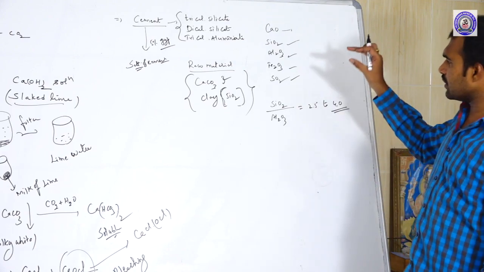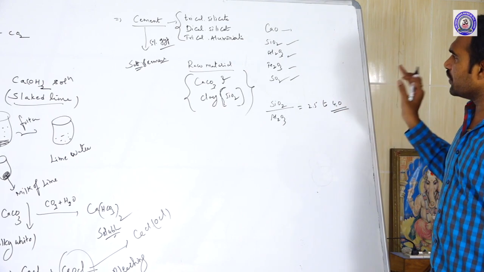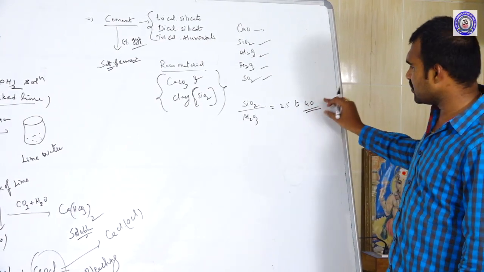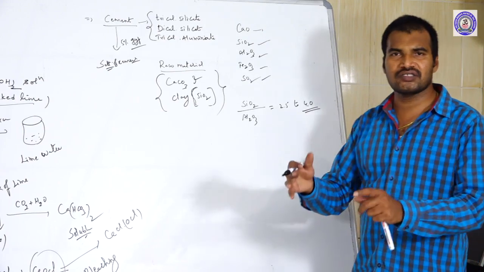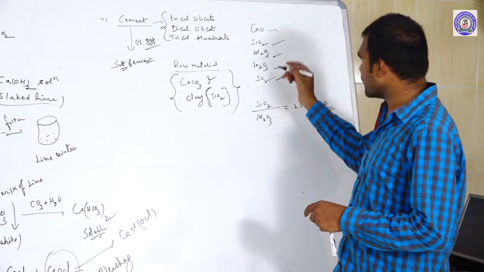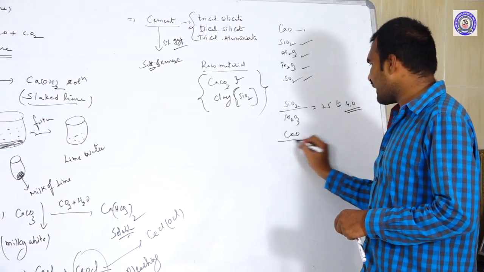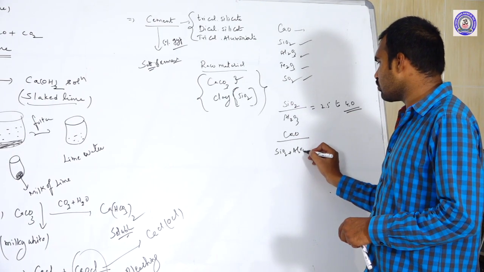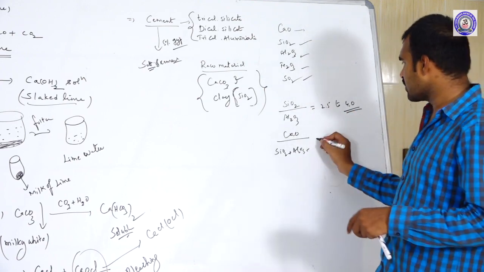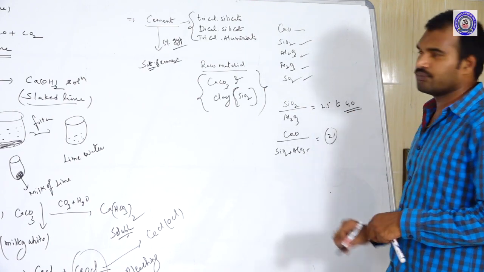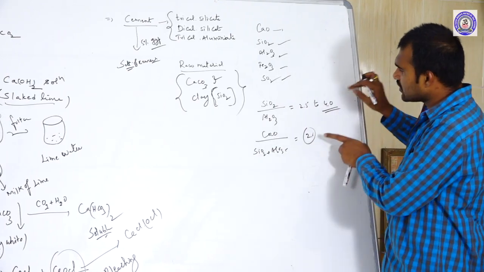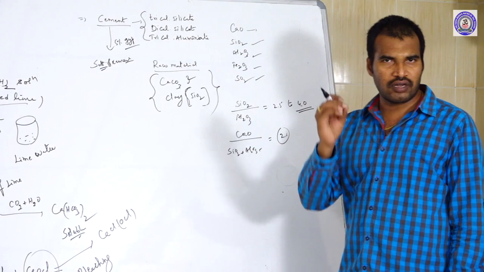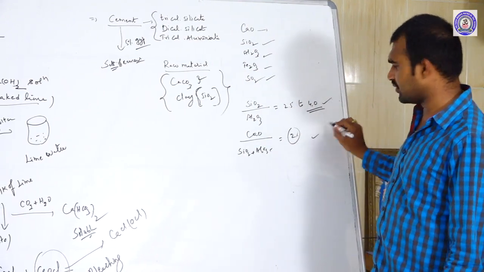When this is within the range, then only the cement is pure. And one more thing, the ratio between calcium oxide to the remaining salts, that is SiO2 plus Al2O3 plus Fe2O3, should be 2. When these two ratios are within the limits, then that cement is pure cement. The quality of the cement is checked by comparing these.